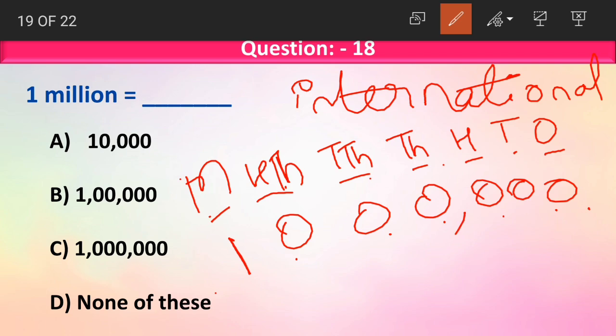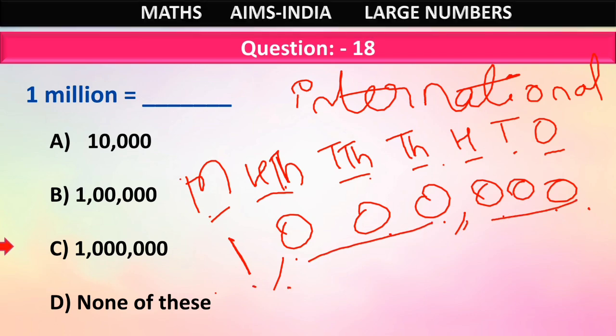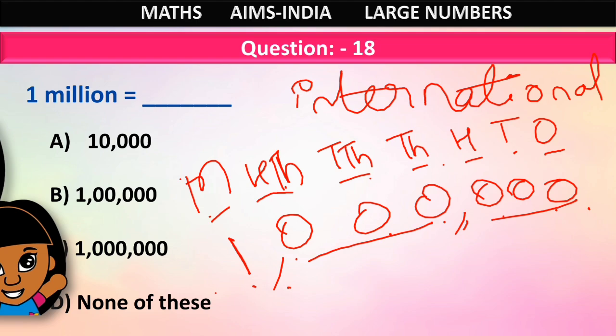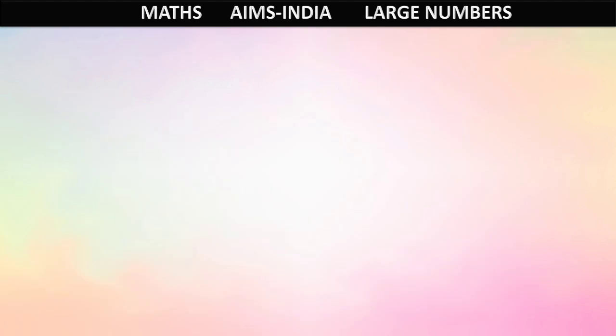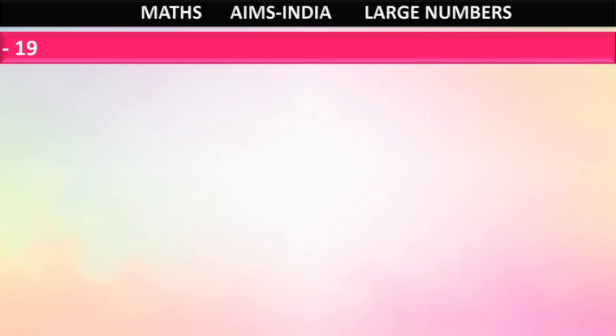We put commas after every 3 digits. So 1, comma, 3 zeros, comma, again 3 zeros. This will be our correct answer, which is option C. Understood, children? 1 million has 7 digits in it, 1 followed by 6 zeros. And 1 million comes in the international number system.